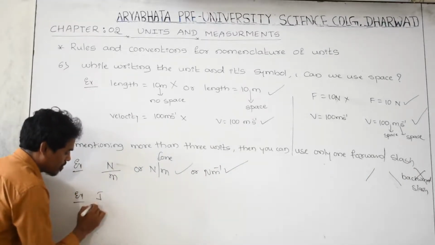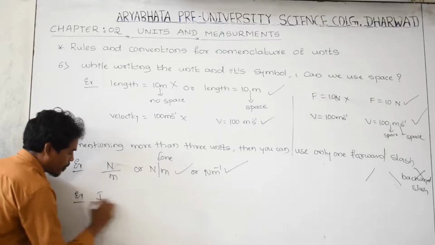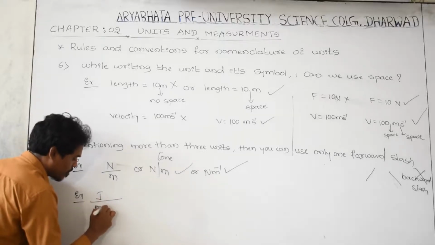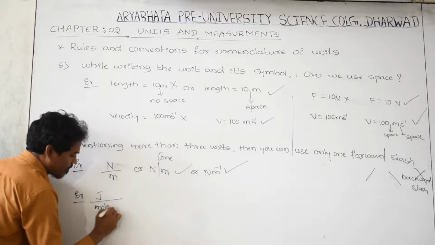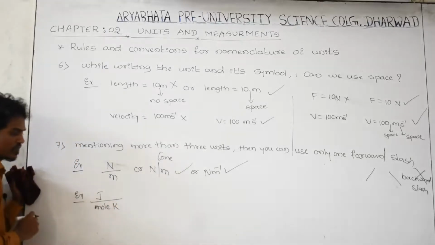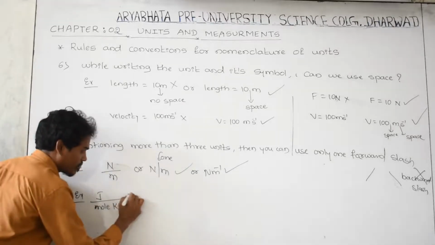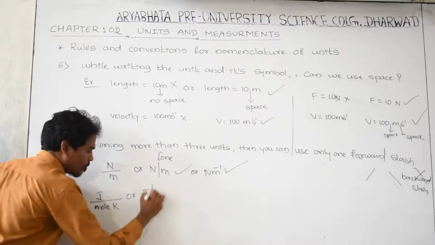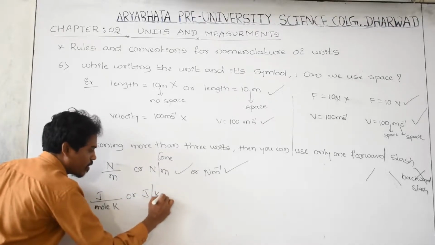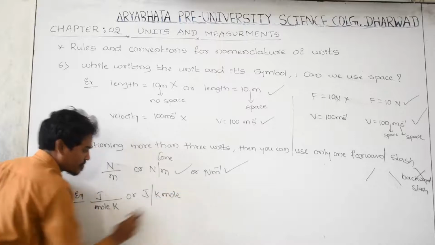Joule per mole per Kelvin. You can write this one. Joule per Kelvin per mole. This is right.